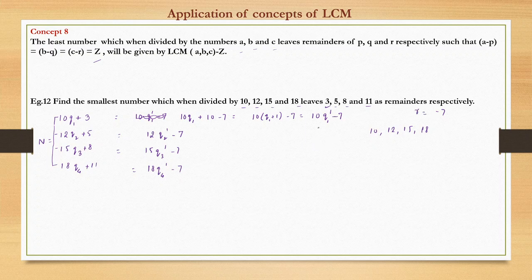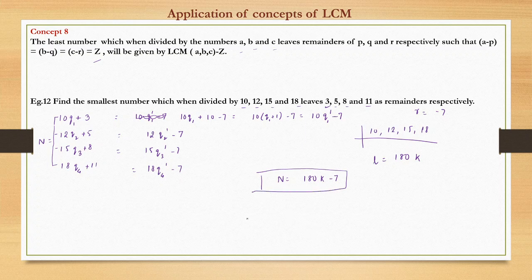So what is the way we have seen? Nothing but the LCM of these numbers. So what would be the LCM of these numbers? Directly I am writing, the LCM is 180. You can check. So we write 180k. The general number would be 180k, and since the remainder is minus 7, we write minus 7, right? So this is the general form of writing the number n which, when divided by 10, 12, 15, 18, leaves remainders 3, 5, 8, 11.